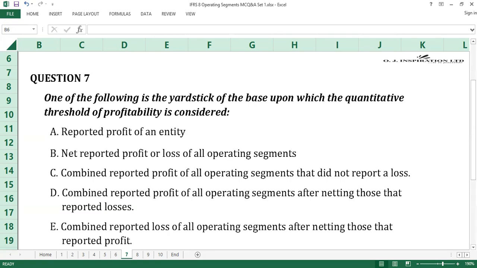E. Combined reported loss of all operating segments after netting those that reported profit. Time counts. 10 seconds gone. 20 seconds gone.